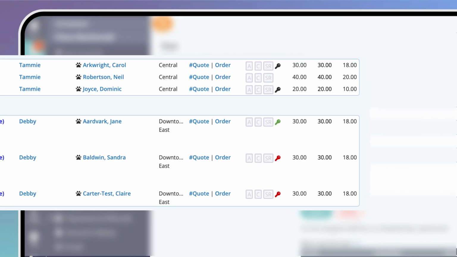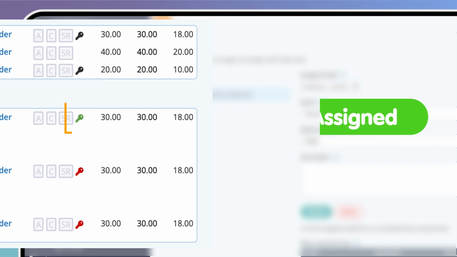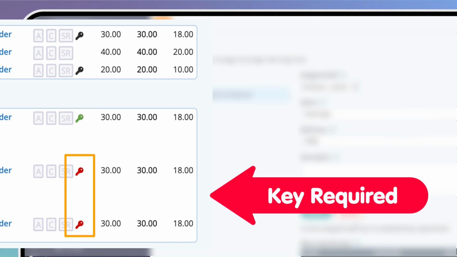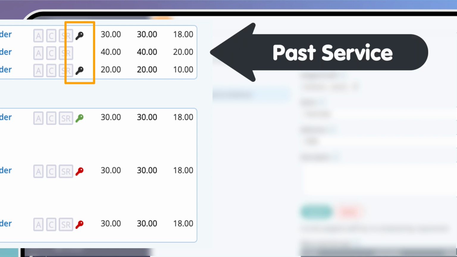When you look at your schedules, there is a coloured flag system for staff and admins to view a key's status. When a staff has been assigned a key, the key flag shows as green. When a key is required by a staff to carry out their service, but it is already assigned to another member of staff, it will be in red. When the service date is in the past, it shows as a black key.